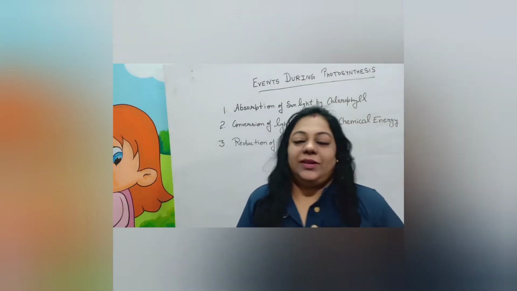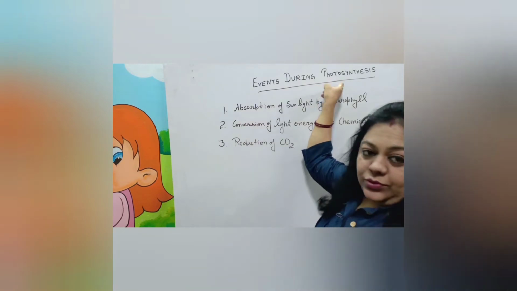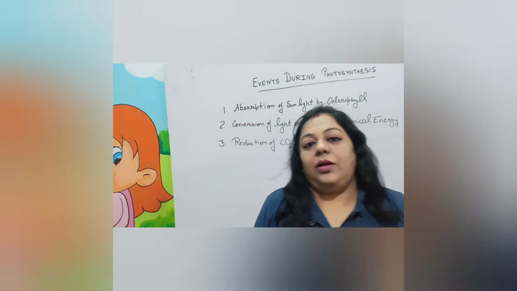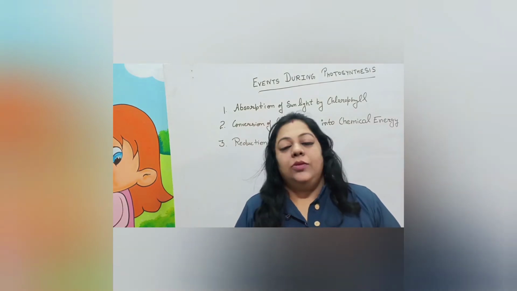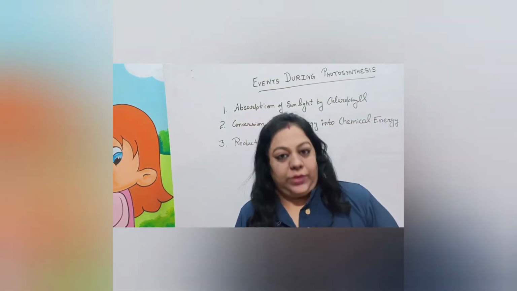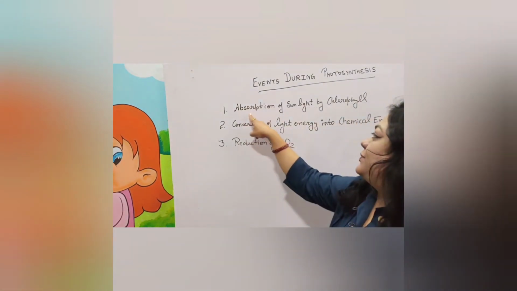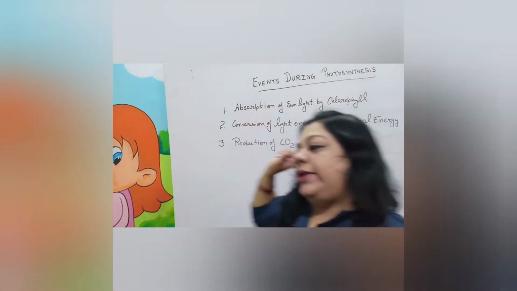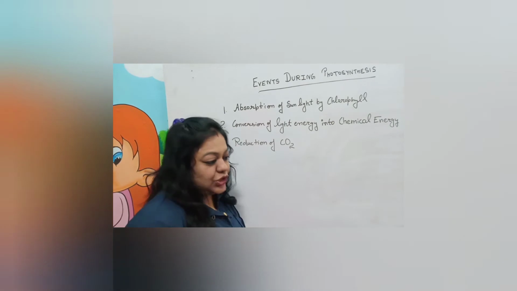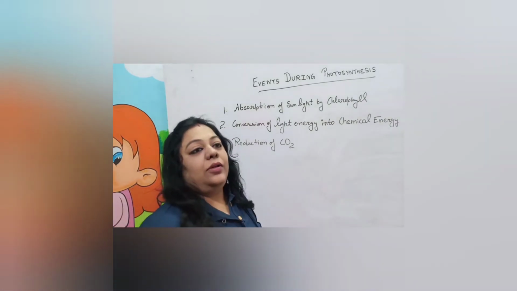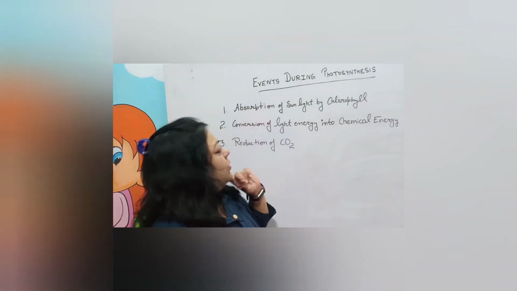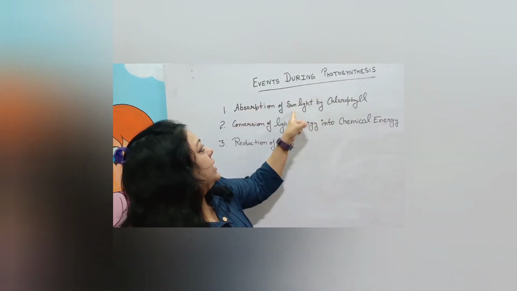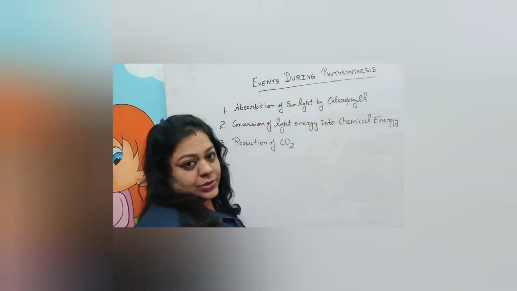So the next topic is events during photosynthesis, that is, how photosynthesis takes place. Mainly three events take place during photosynthesis. The first one is absorption of sunlight by chlorophyll. As we discussed earlier, chlorophyll is the only substance which can absorb sunlight in the whole universe. So the sunlight is absorbed by chlorophyll. This is the first step in the photosynthesis process.